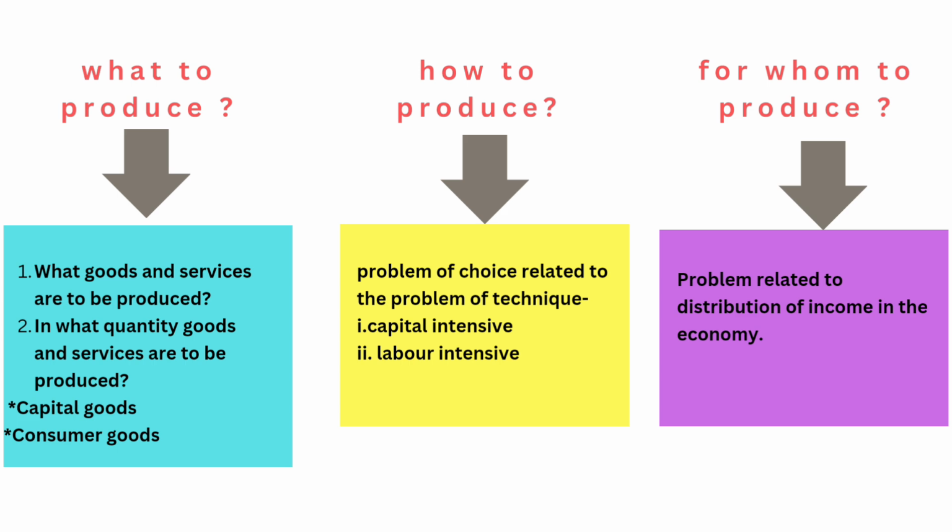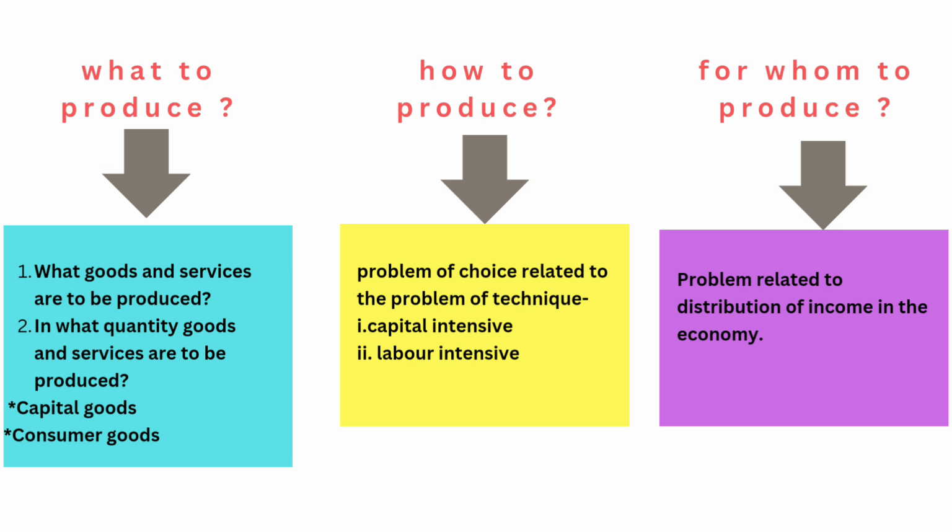The second aspect is how to produce. It is a problem of choice relating to technique of production. There are two techniques of production, capital intensive and labor intensive. Capital intensive technique of production uses more machinery. On the other hand, labor intensive technique, as the name suggests, uses more laborers.